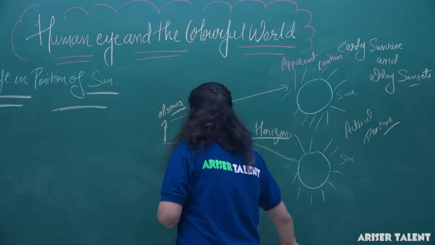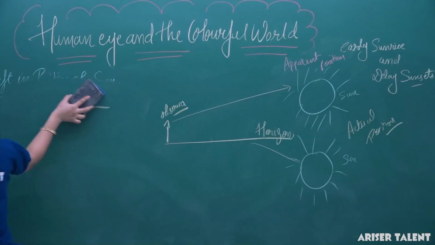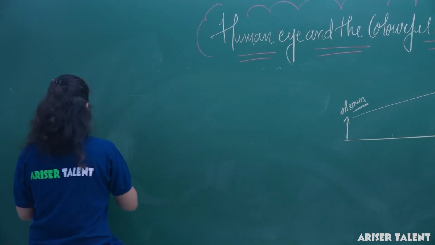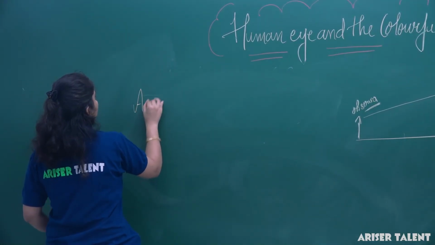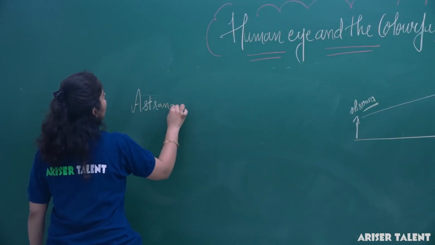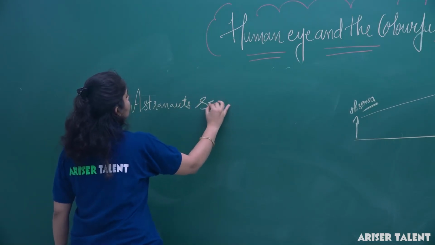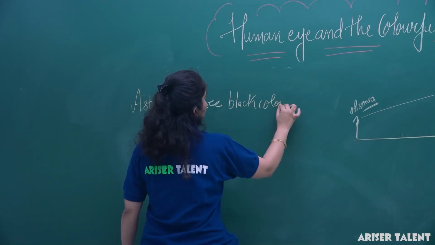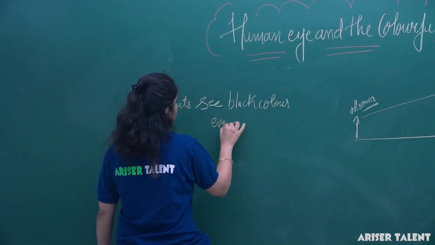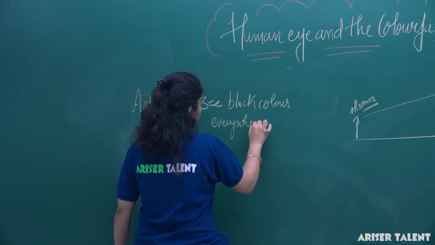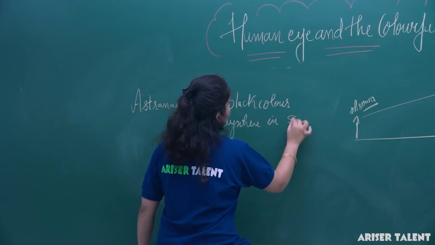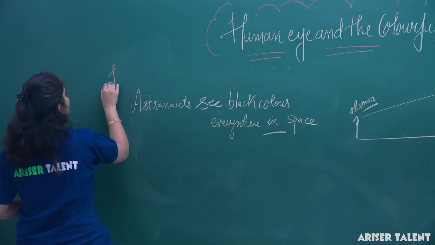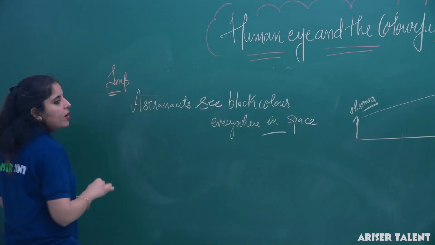Okay, so this is again a very interesting thing that is occurring in nature, that astronauts see black color everywhere in space. So why is there a black color? This is again a very important thing, and that can be asked in your exam.